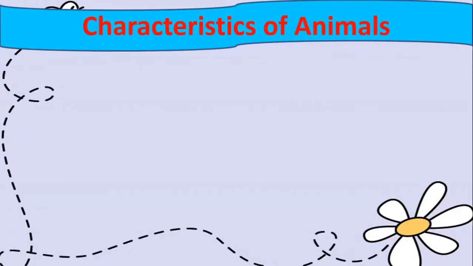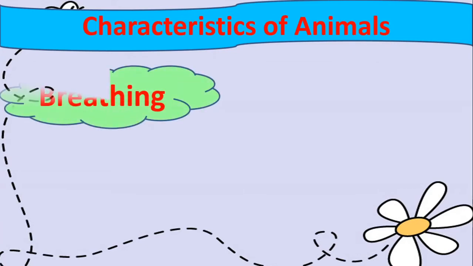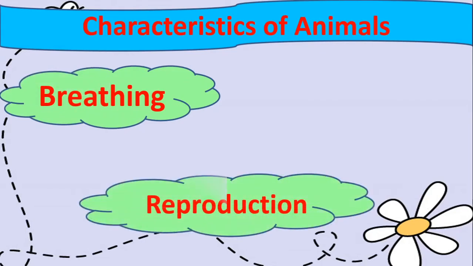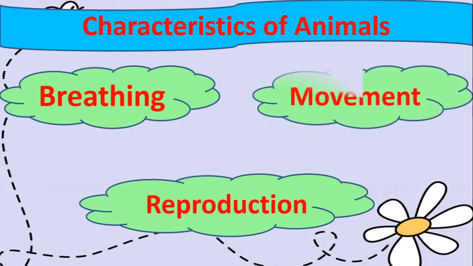So children, we will start by talking about characteristics of animals. So what are the special qualities of animals? When we learn about these special qualities, we will learn a lot about these animals. So when we talk about characteristics of animals, we are going to look at 3 characteristics today. One is breathing, second one is reproduction, and the third one is movement. So which are the 3 characteristics of animals that we will talk about in this video?